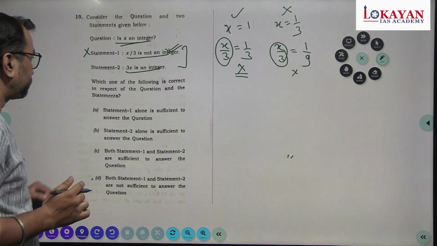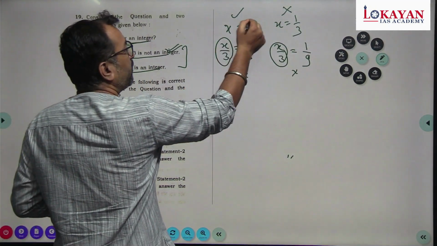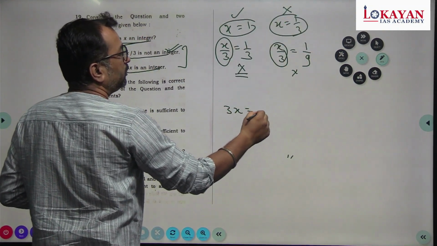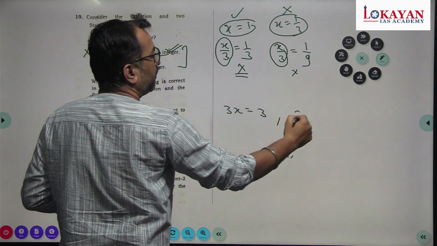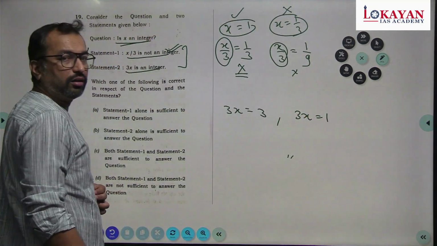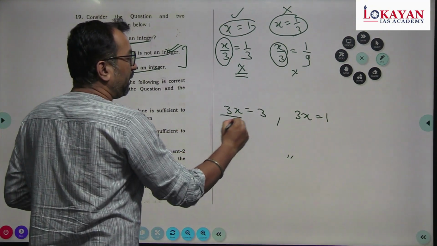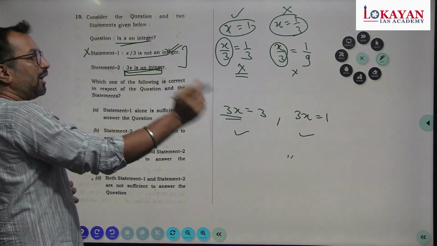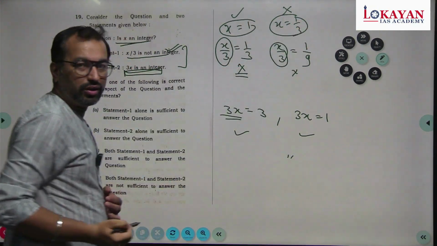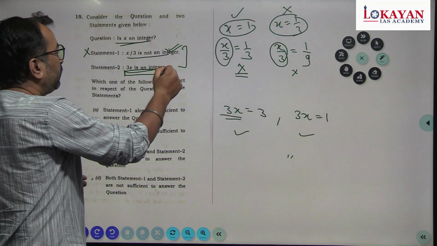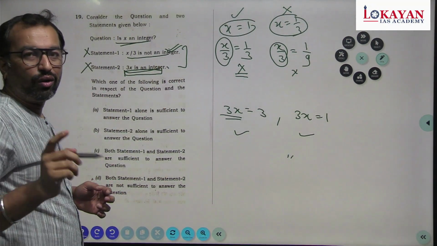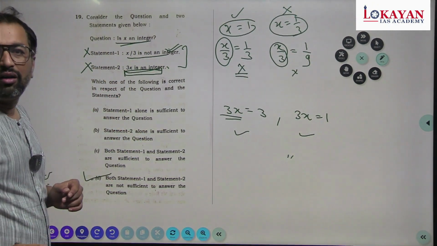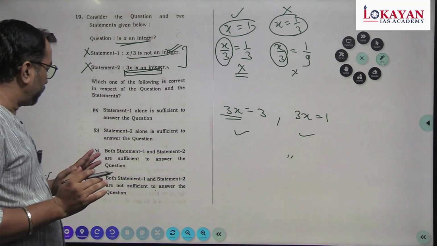Statement 2 says 3x is an integer. Now for the same values let's check. If x is 1, then 3x becomes 3. If x is 1 by 3, 3x becomes 1. So for both the values 3x became an integer. That means this second statement is correct irrespective of x being an integer or non-integer. So the second statement also doesn't tell me whether x is an integer or not. So both the statements are not sufficient to answer this question. So option number D is correct.